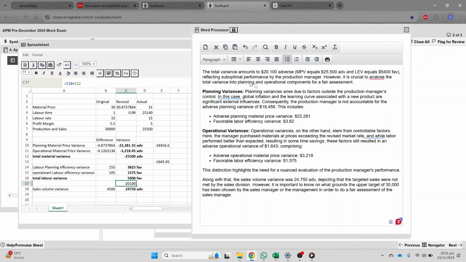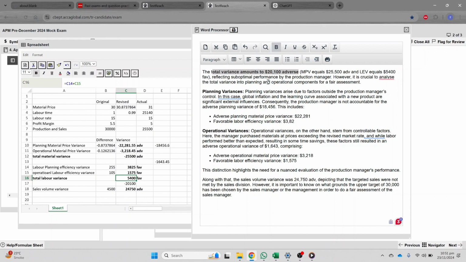What we need to make sure of while writing this evaluation is, first of all, I tried to mention that the total variance was around 20,100 adverse, and that is basically the sum of the material variance and total labor variance. And then I said that, fine, this is overall.